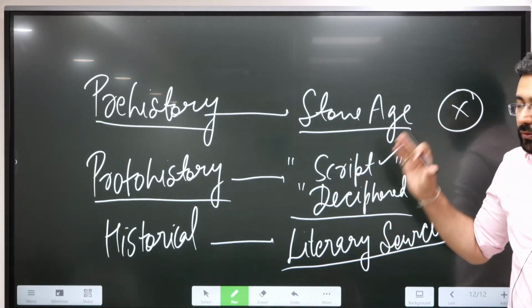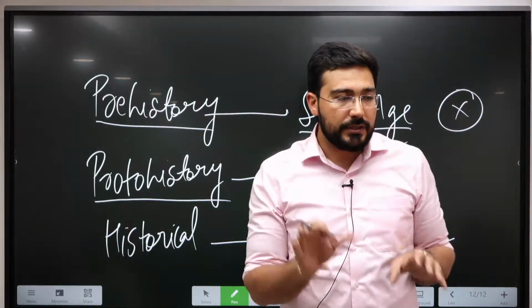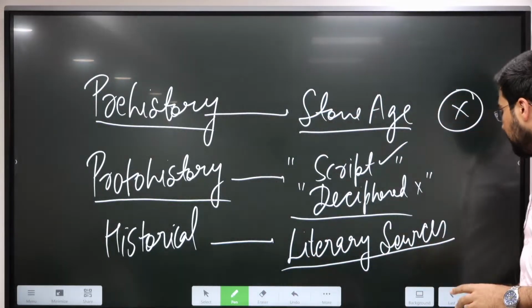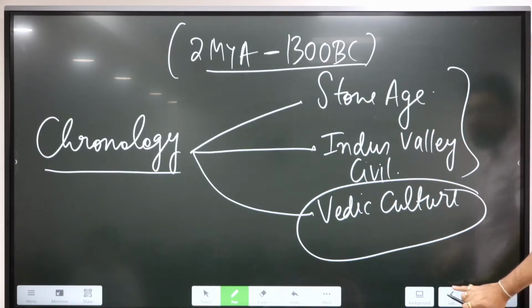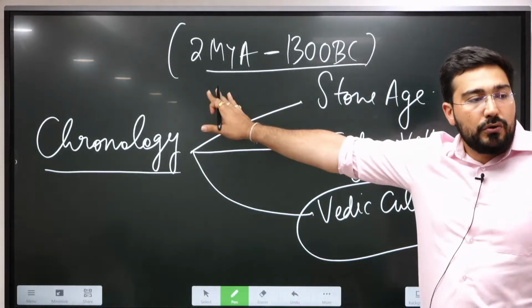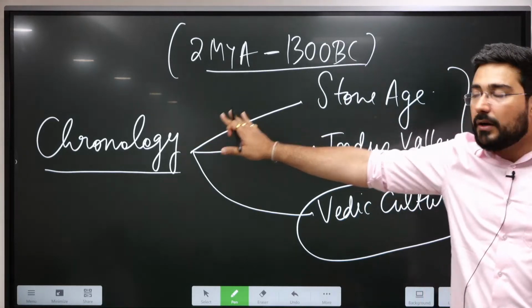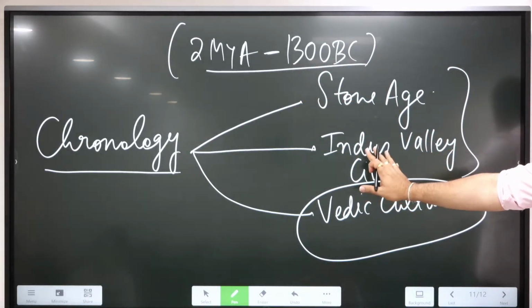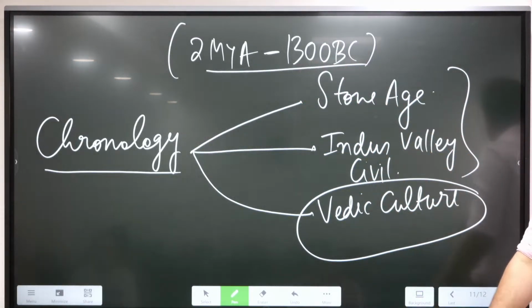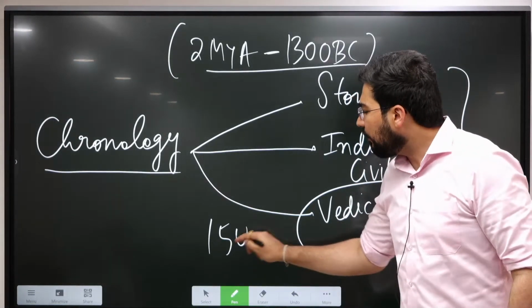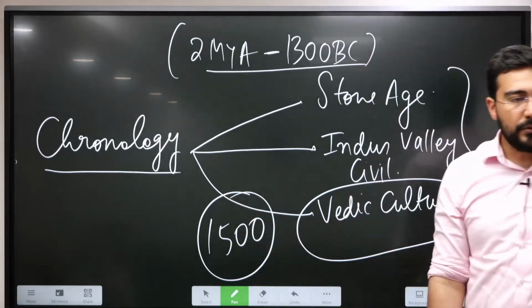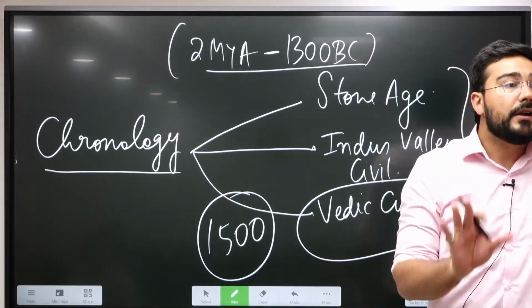So overall, the sources that we have for understanding history are divided into archaeology and literary sources. For the maximum time, if we see the time period 2 million years ago till the end of Harappan Civilization, we do not have any kind of literary sources. Meanwhile, for the Vedic period, roughly if we see the cut off, literary sources start from 1500 BC.